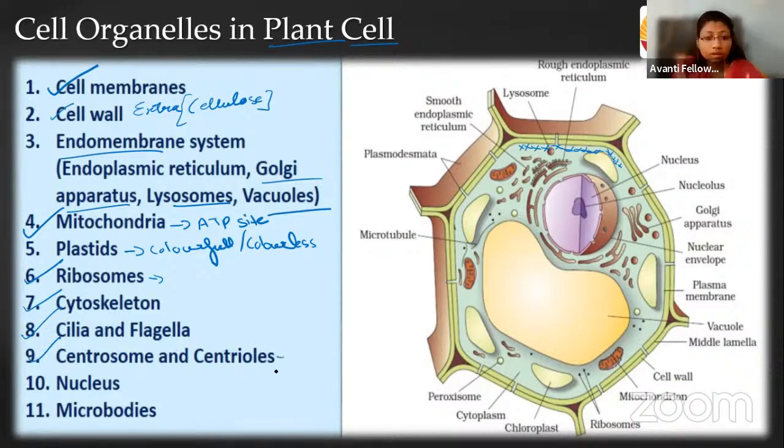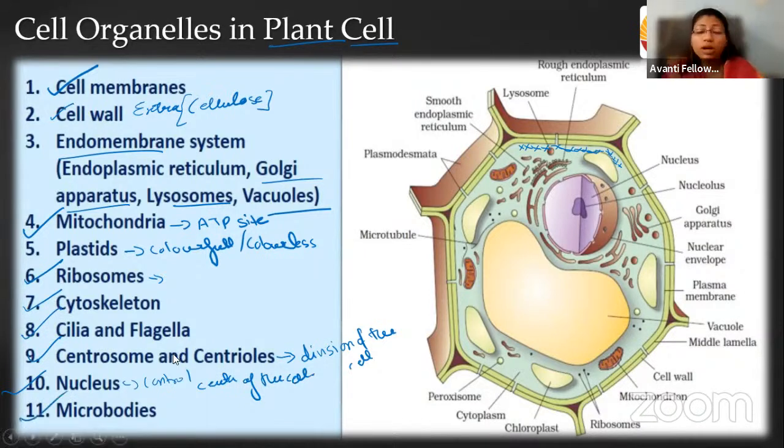These are the extra stuff, right? But these are not present in plant cells. They are present in the animal cell. They work during the division of the cell. Next, we have the nucleus, which is also known as the control center of the cell. And last, we have the microbodies, because these microbodies are required in the cleaning of the cell.